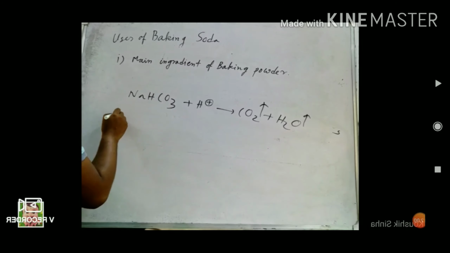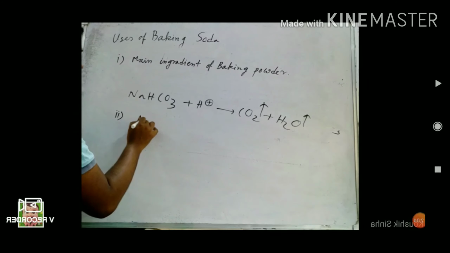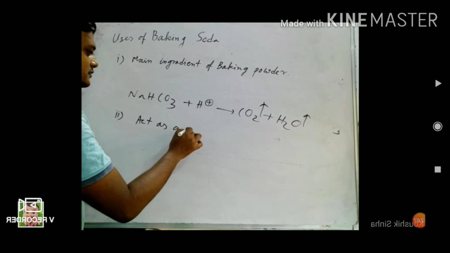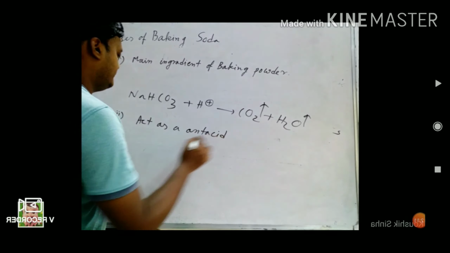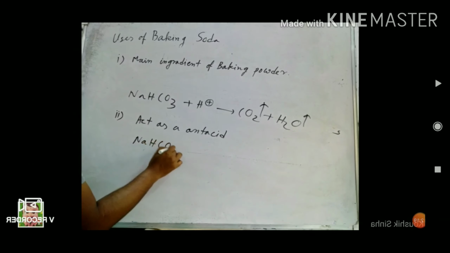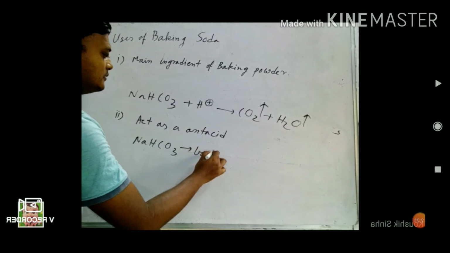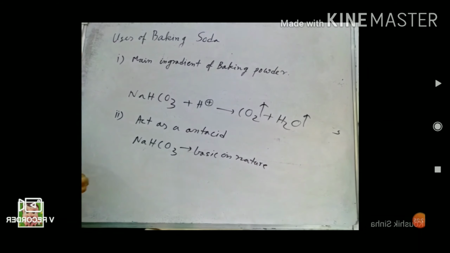Second use, it acts as an antacid. Sodium bicarbonate is basic in nature.